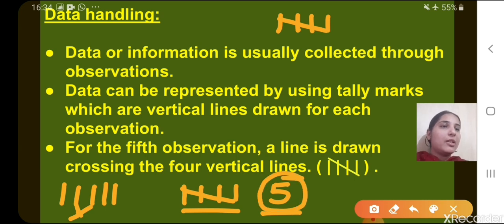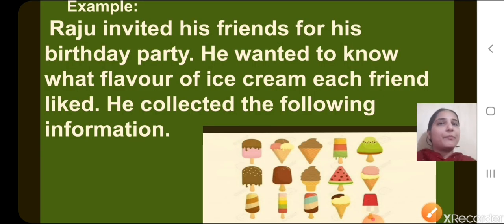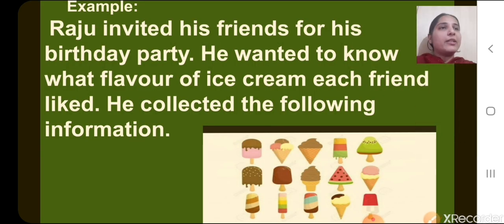Okay, children? So let's take one example. So Raju invited his friends for his birthday party. So he wanted to know which flavor of ice cream is liked by each of his friends.